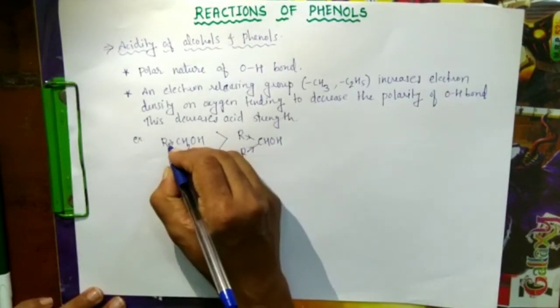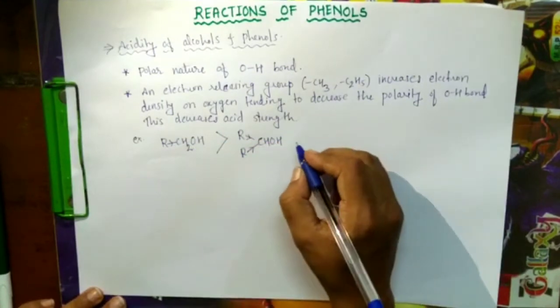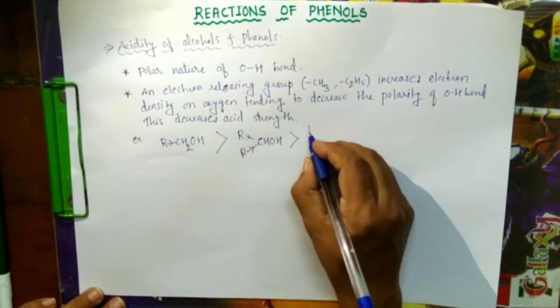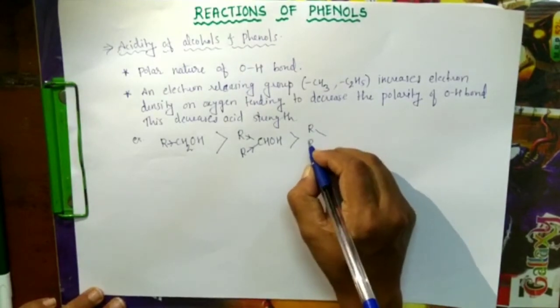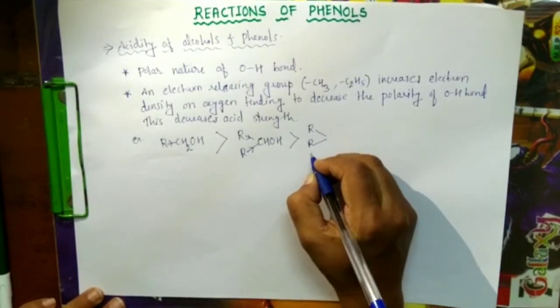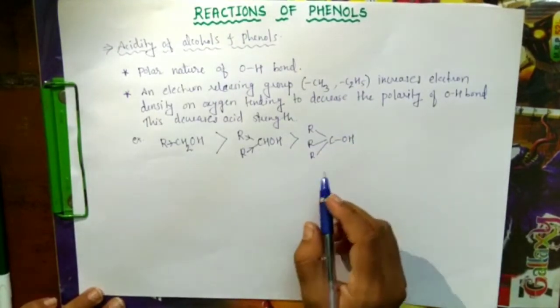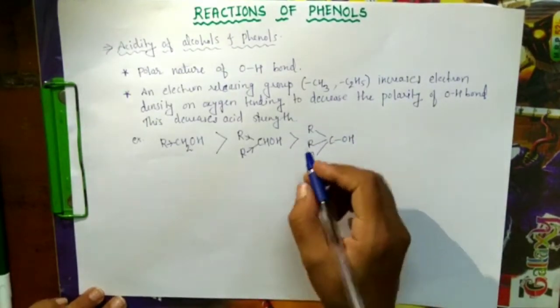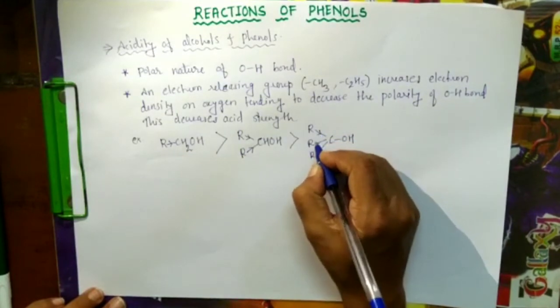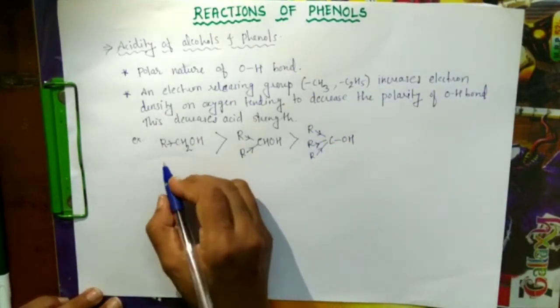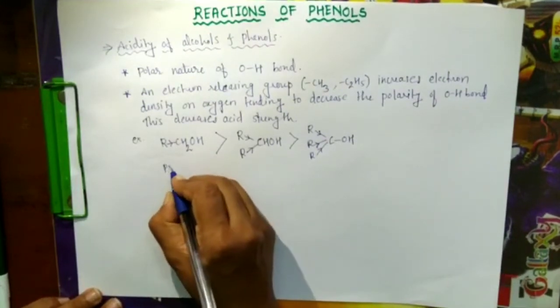This is the plus I effect, positive inductive effect, and because of it the acidic character decreases. So primary alcohols are more acidic.